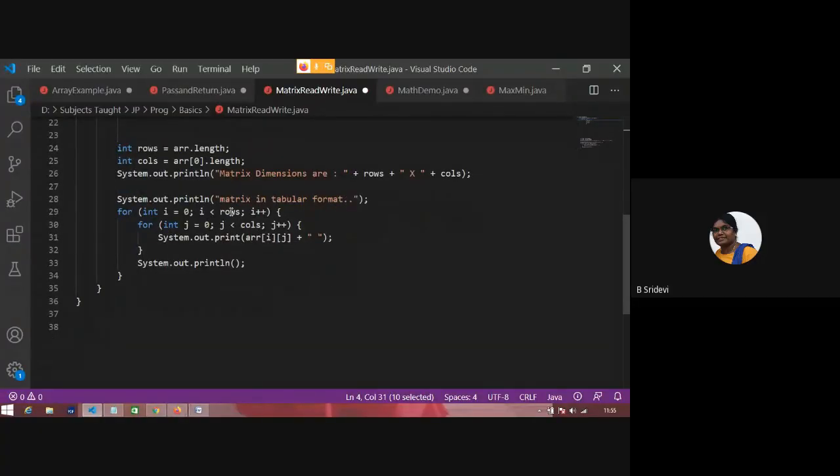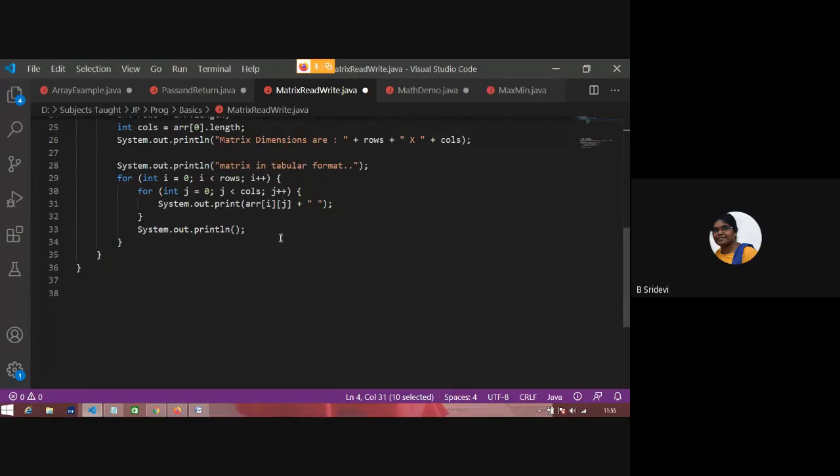Now I want to print that matrix in a table format. First I want to print the first row, second row, third row, fourth row. That means I have 4 rows, so 4 times I have to repeat something. When I am printing the first row, I have to print all the elements in that row. So how many elements do I have? 2 elements, columns. To print every element, I have gone for this loop. This is for the number of rows and this is for the number of columns.